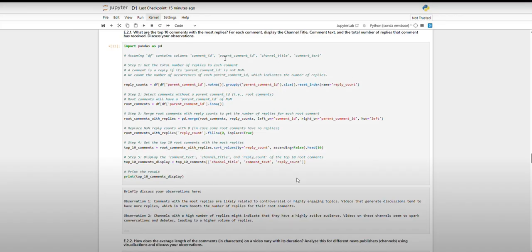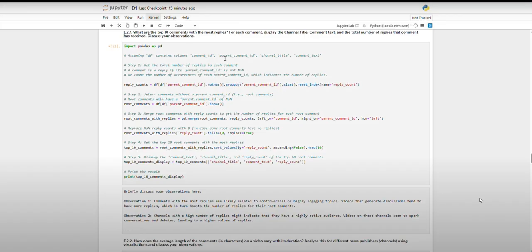So here we see the top 10 comments with the most replies. After we input everything, we see that comments with the most replies are likely related to controversial or highly engaged topics. This happens to us as well. If we engage in a highly controversial topic, we would have more engagement in it, because we need to represent our views and we have to argue with others' views.